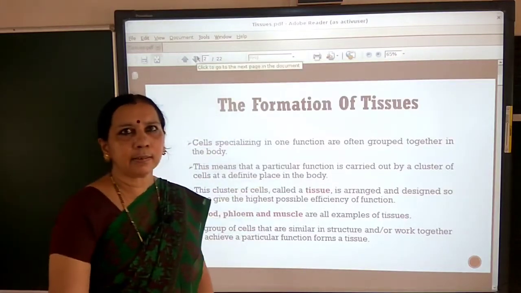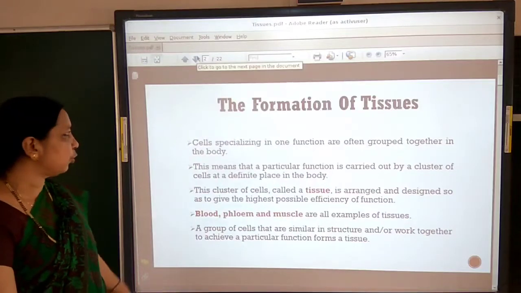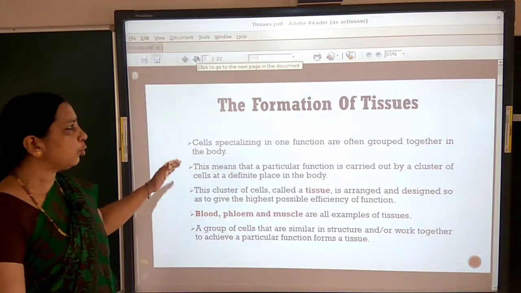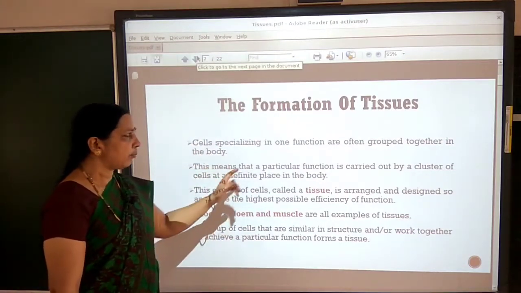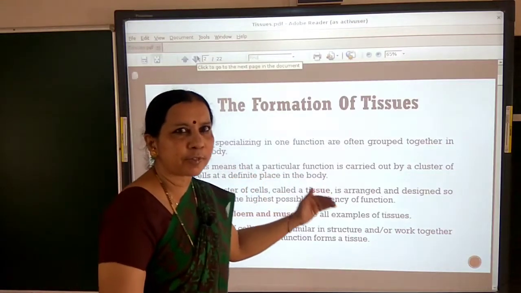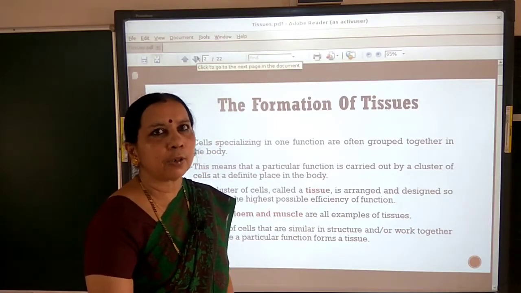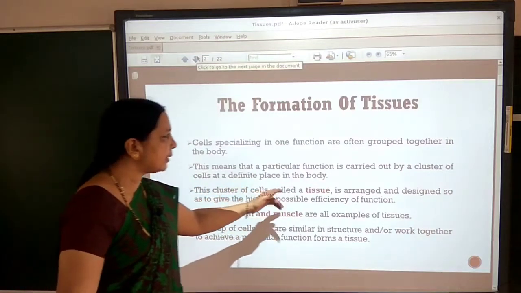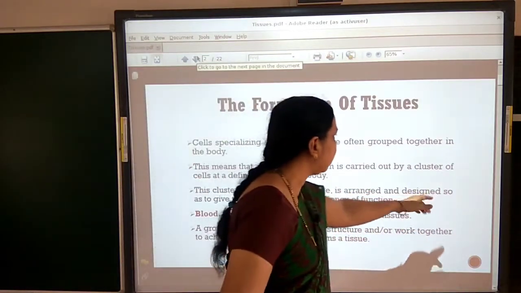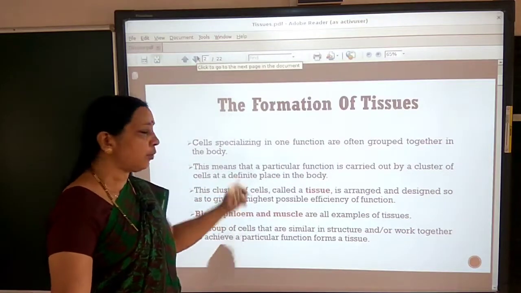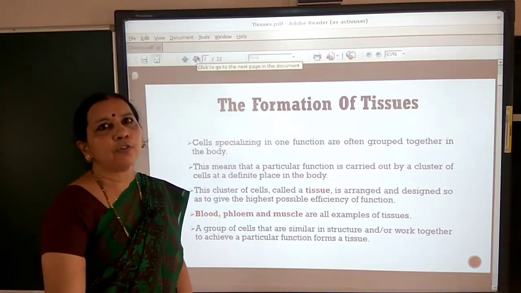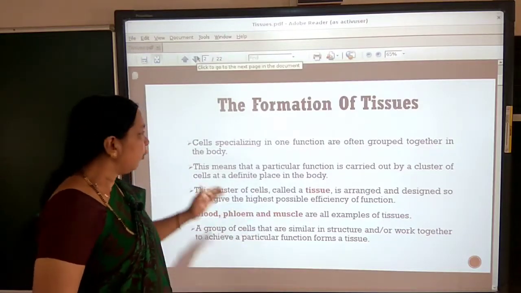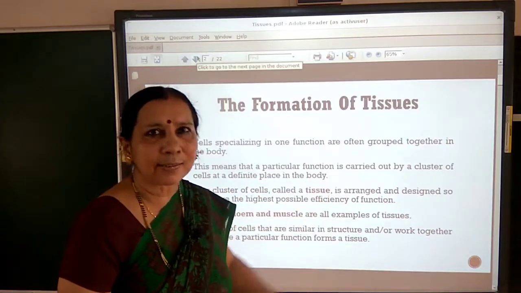So now you can see the definition of a tissue. Cells specializing in one function are grouped together in the body. A group of cells performing a particular function, we call it a tissue. A group or cluster of cells called a tissue is arranged and designed so as to give the highest efficiency of function. Our body or plant body can function efficiently with the proper arrangement of these tissues.